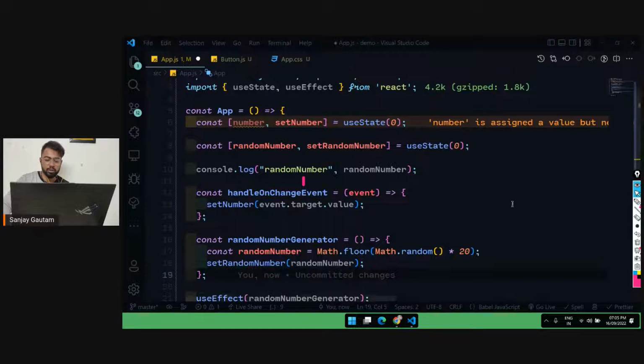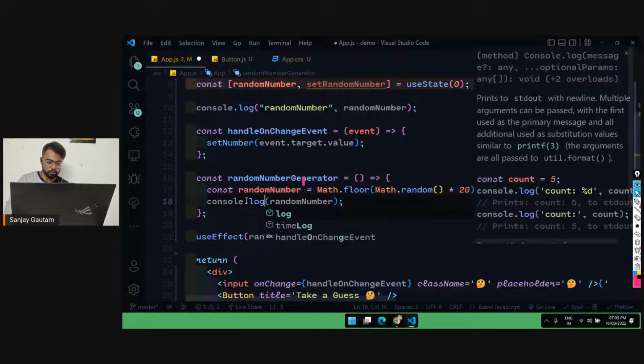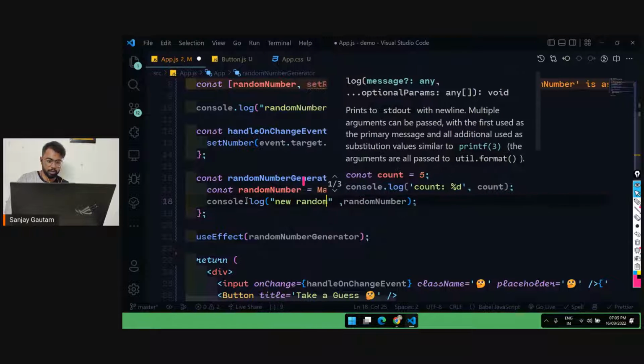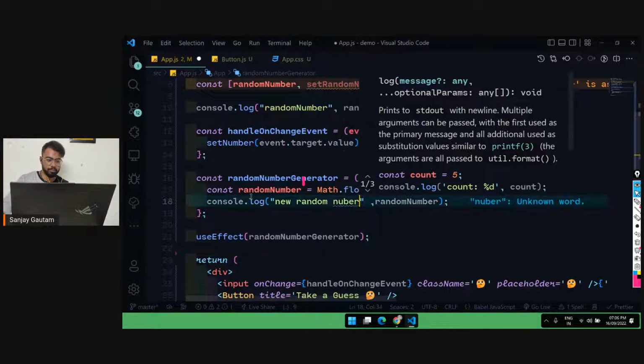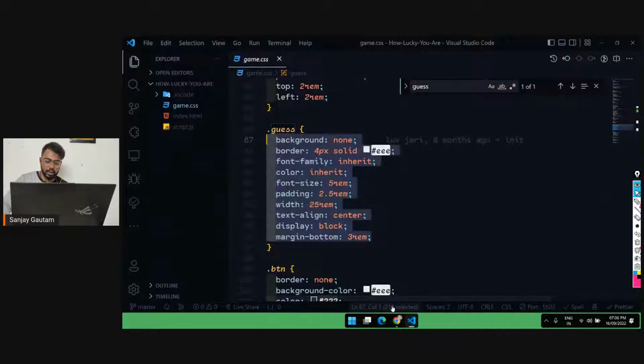So let me do a console.log here, new random number. You will see that if I have not provided the second parameter, that blank array, it's going to execute every time our state updates.